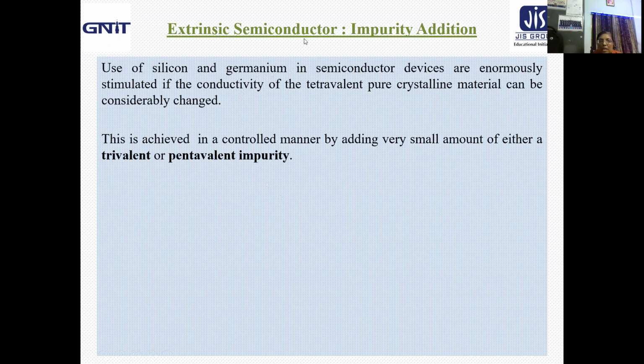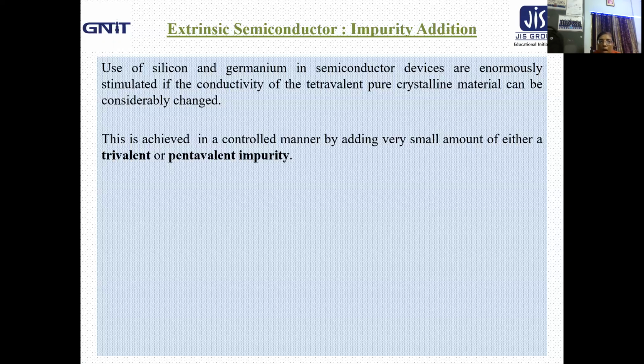Now, the use of silicon and germanium in semiconductor devices is enormously stimulated if the conductivity of the tetravalent pure crystalline material can be considerably changed. More specifically, if we can increase their conductivity, then definitely the working of silicon and germanium in semiconductor devices must be stimulated.